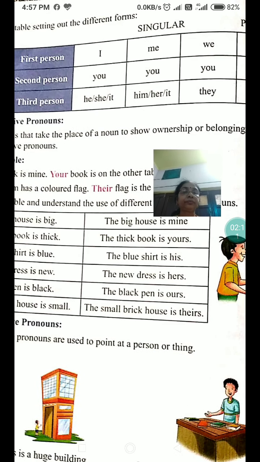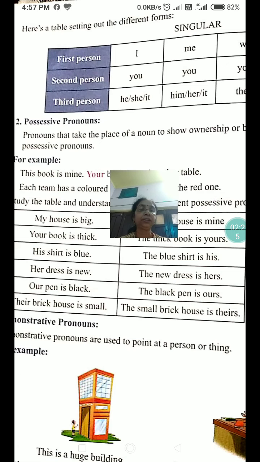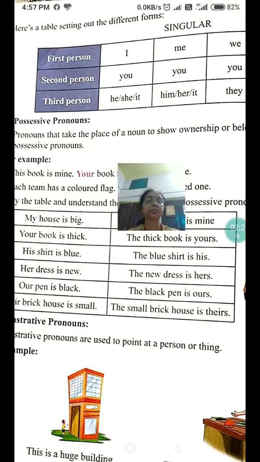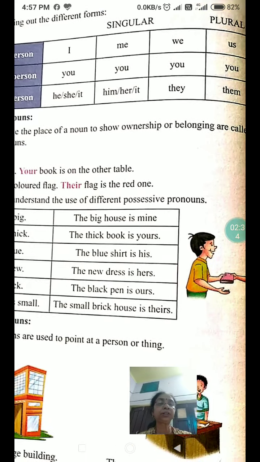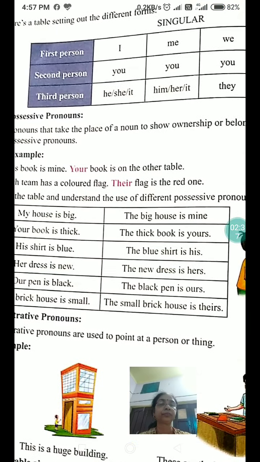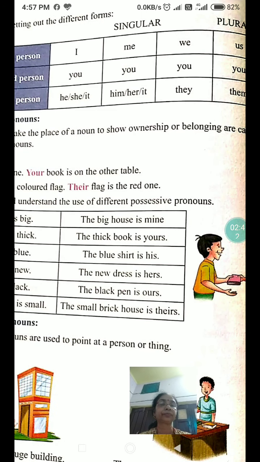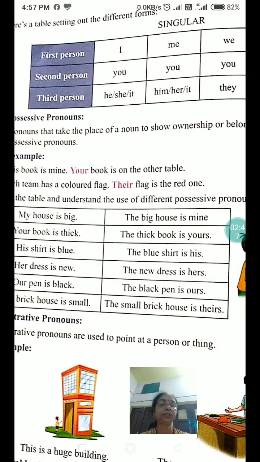Now, here is the table showing the different forms. First person in singular, I and me, and in plural, we and us. Second person, it remains the same in singular also and plural also. Third person, he, she, it, him, her, it, singular, and they and them are plural forms of the third person.